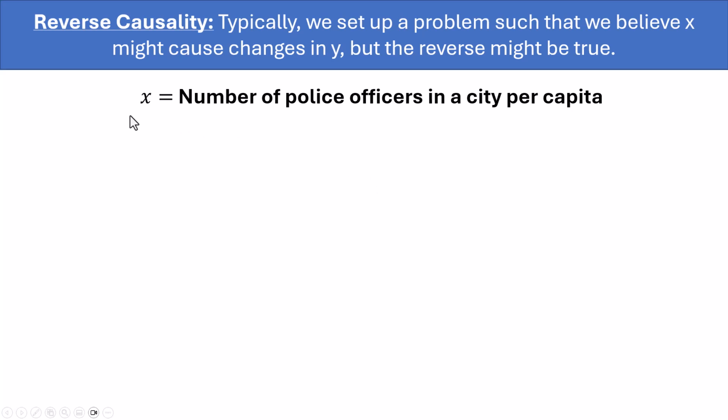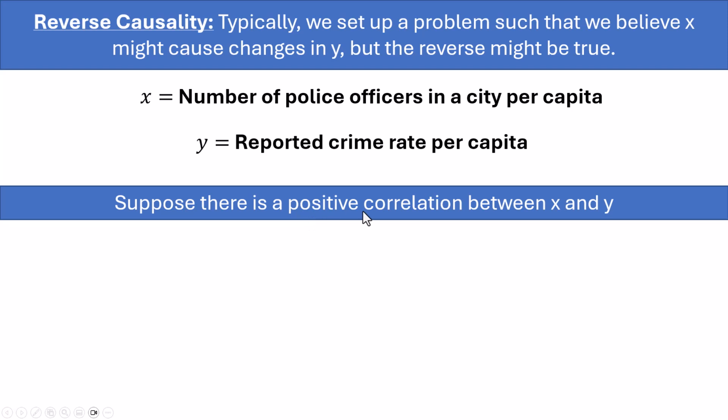Let's say that our x variable is the number of police officers that are in a city per person. So per person, how many police officers are there? And then y could be the reported crime rate per person in the same city. We're doing per capita here, so it controls for city size. Suppose that there is a positive correlation between these two variables. What that would mean is the cities that tend to have more police officers also tend to be the cities that have a higher crime rate.